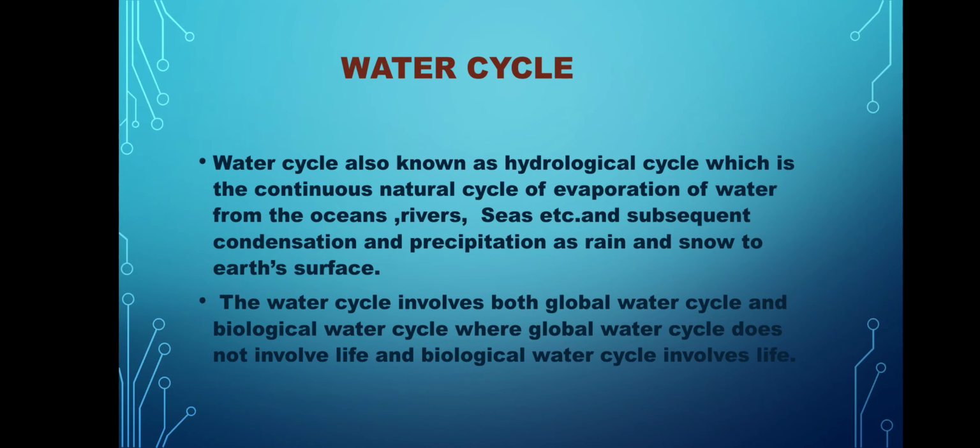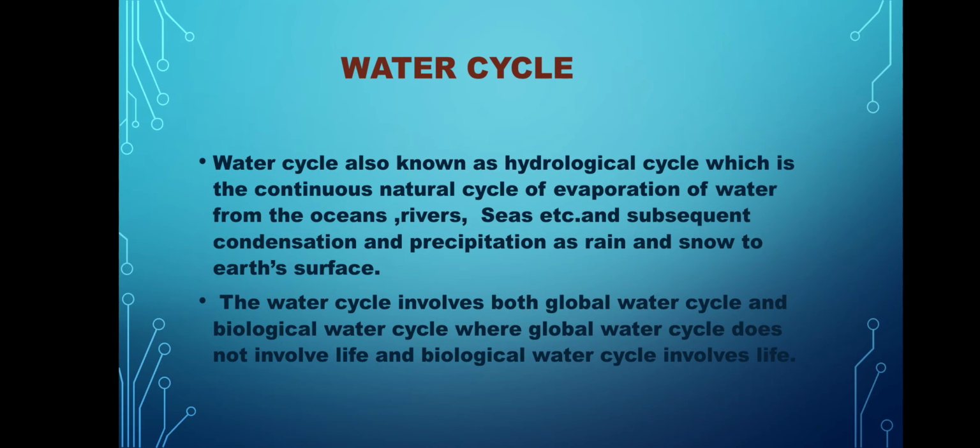Now what is water cycle? Water cycle is also known as hydrological cycle. क्या बोलते हैं वाटर साइकिल को? हाइड्रोलॉजिकल साइकिल, which is continuous natural cycle of evaporation of water from the oceans, rivers, seas and subsequent condensation and precipitation. So there are three main processes in water cycle.